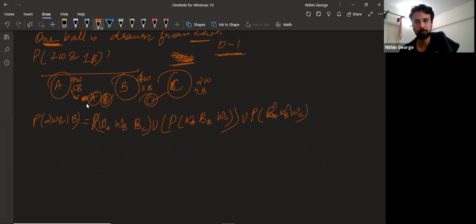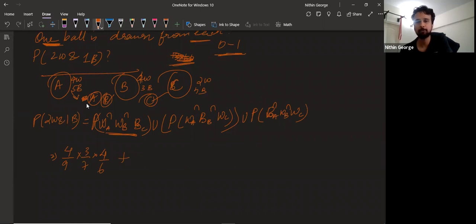All of them are independent. All of them should happen independently at the same time. So you know what to do, right? Probability of white in A. What's the probability of white in A? 4 by 9 into probability of white in B. You can see they're independent, so I just multiply the probabilities. Probability of blue in B, so that will be 3 by 7. And probability of blue in C, which is 4 by 6.